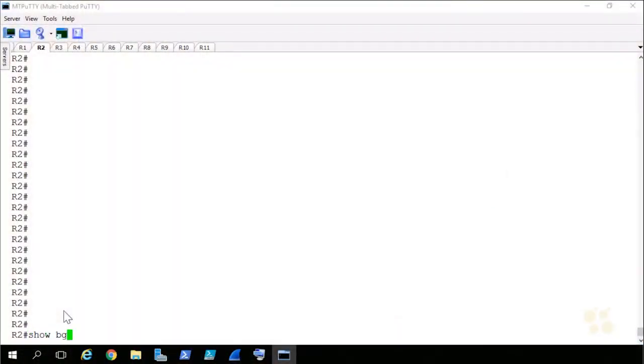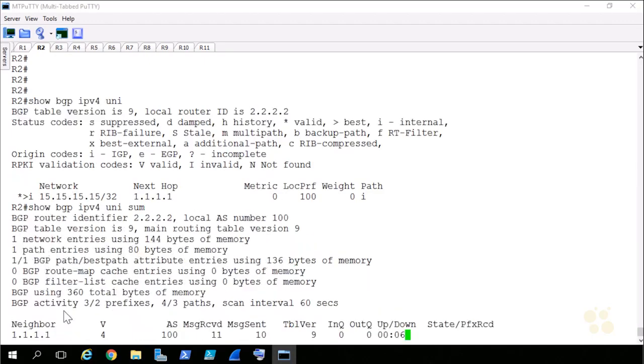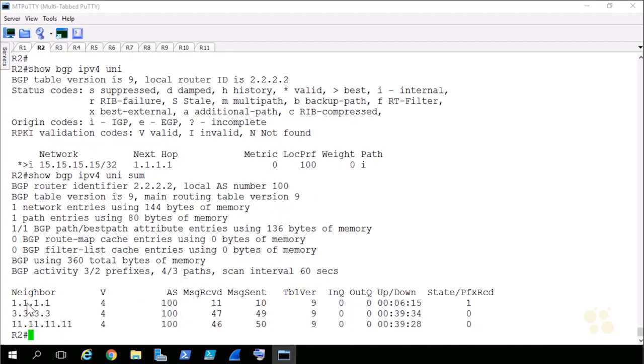At this point, I've stood up our iBGP relationships. I'd challenge you to launch the virtual lab and do the same. If I do a summary real quick, not the unicast, I can see I've got my neighbor relationships here. I'm on R2. I've got 1, 3, and 11 all paired up.